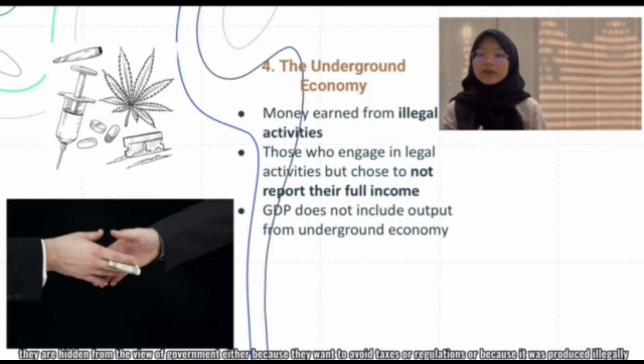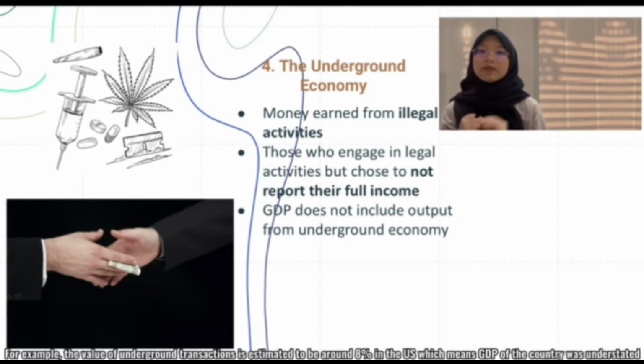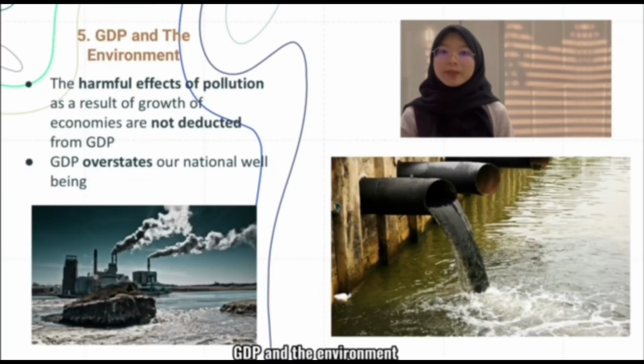They are hidden from the view of the government either because they want to avoid taxes or regulations or because it is produced illegally. Thus, this type of economy will not be reflected in the GDP of a country. The value of underground transactions is estimated to be around 8% in the US, which means the GDP of that country is understated.